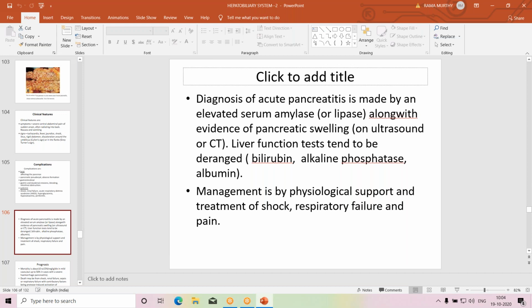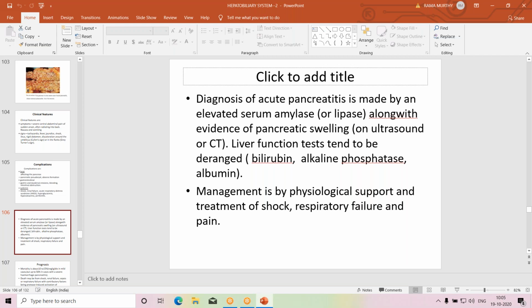So the serum amylase levels are elevated within 24 hours, and within 48 to 72 hours, another enzyme, lipase, levels are also elevated in the blood. Elevation of these enzymes is diagnostic of acute pancreatitis.